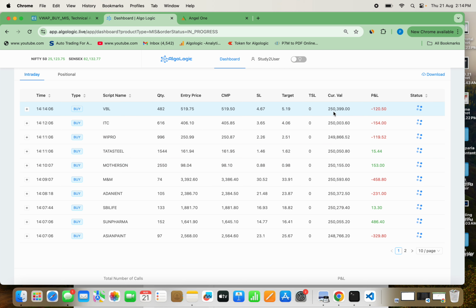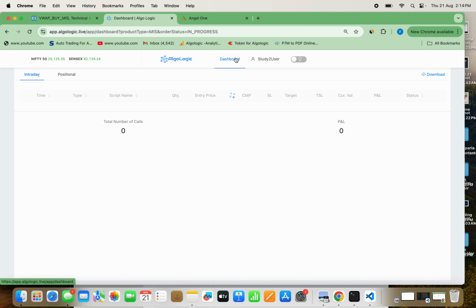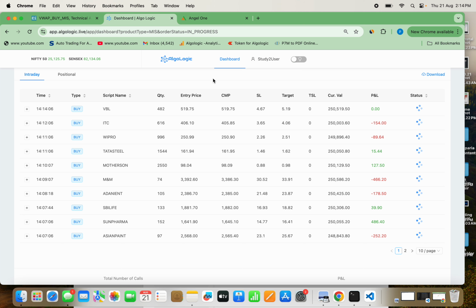Now see here, in case we take this VBL 482 quantity, how much total amount is it taking? 2,50,000 rupees. That means you need to have 50,000 rupees for VBL for intraday, and it will give you 2,50,000 rupees leverage. Now as we have already reduced to 1/8, my initial capital is only 6,250 rupees approximately. So let's see if any new call comes, how much quantity the system will select for me, and what will be the current value of that. So now we will wait for any further calls.